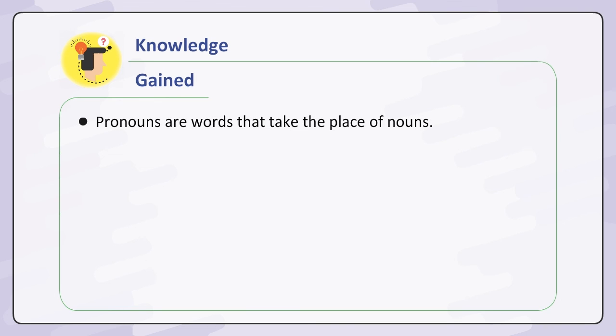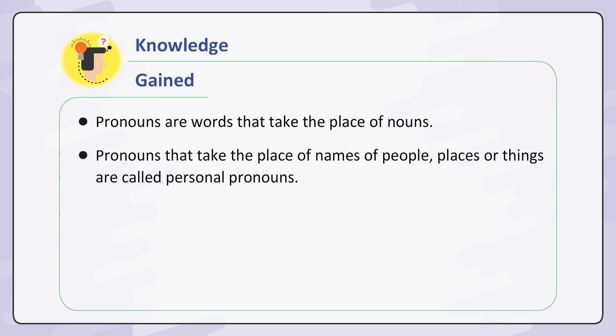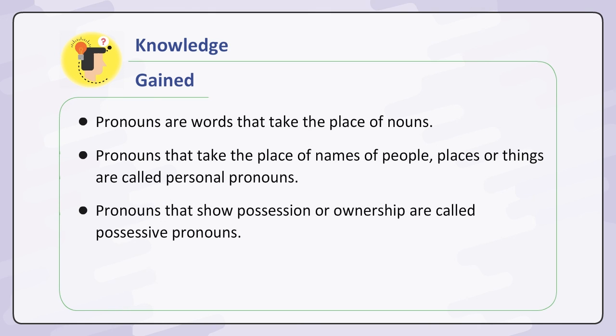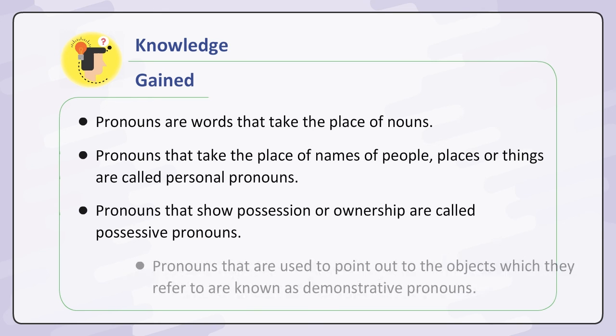Knowledge gained. Pronouns are words that take the place of nouns. Pronouns that take the place of names of people, places, or things are called personal pronouns. Pronouns that show possession or ownership are called possessive pronouns.